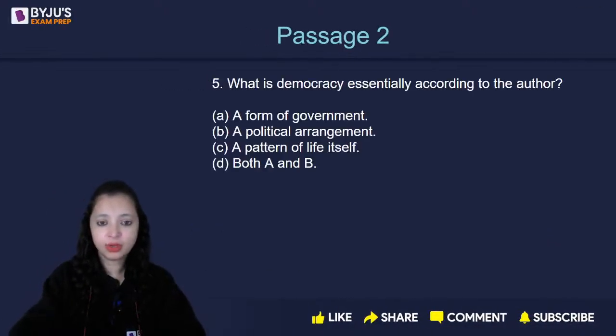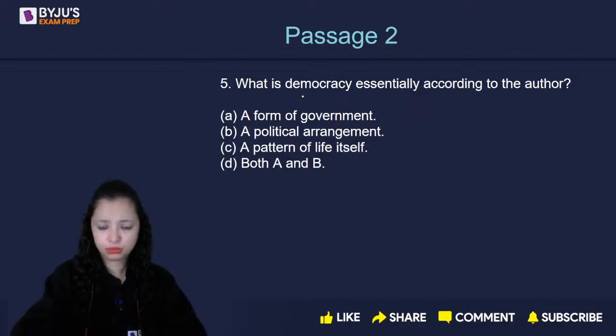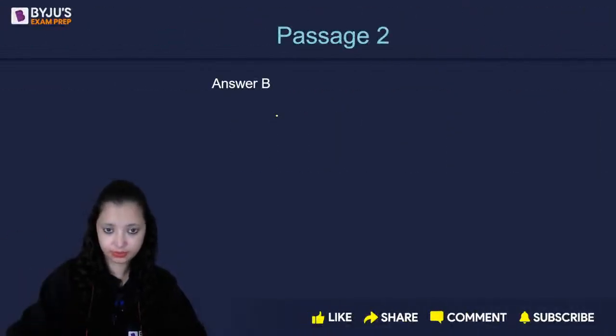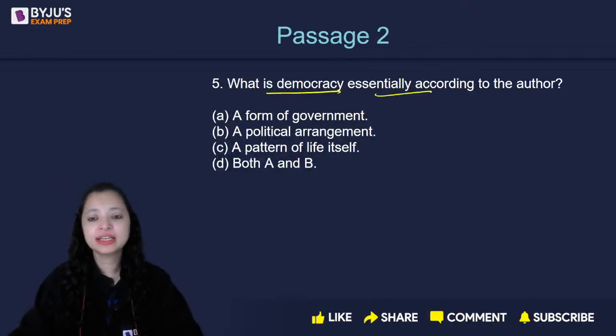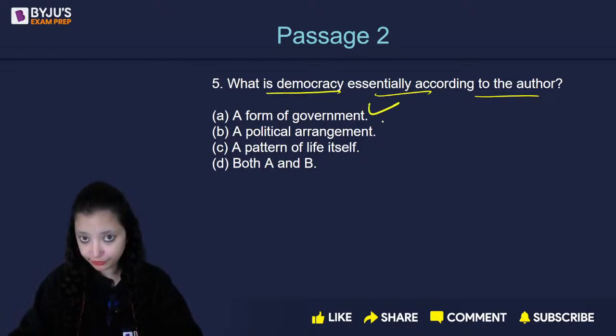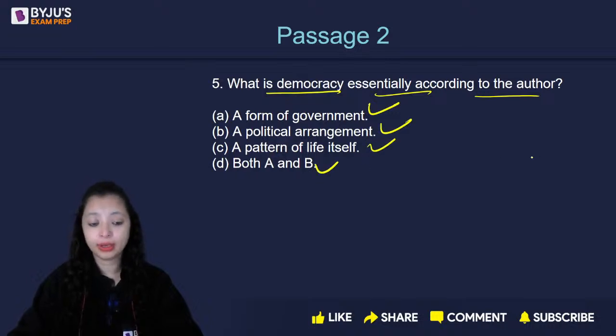Next question, everyone. What is democracy essentially according to the author? So easy. What is democracy essentially according to the author? A form of government, a political arrangement, a pattern in life itself, or A and B both?